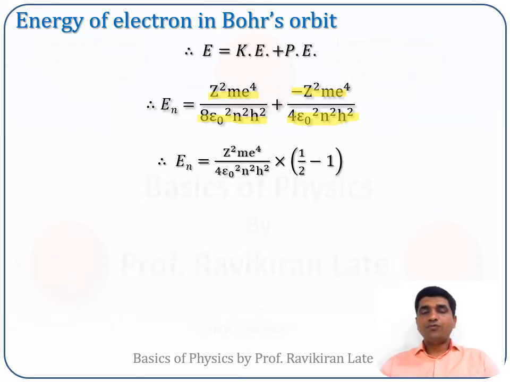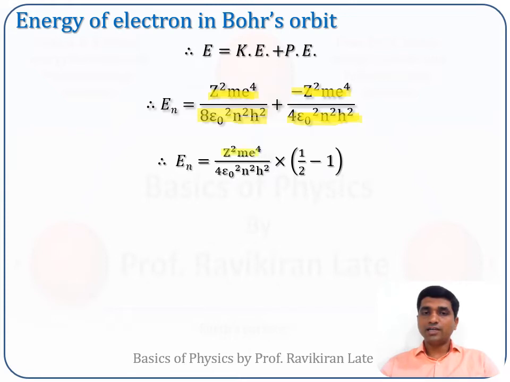Now if we take common from the first term and second term, you can see Z square m e raised to 4 is common, and at the denominator epsilon square n square h square is common in both the terms. So we will take that common, and from 8 and 4 you can take 4 common.